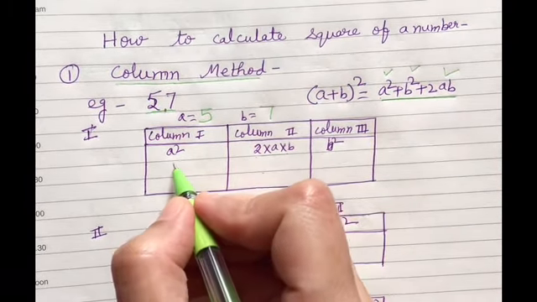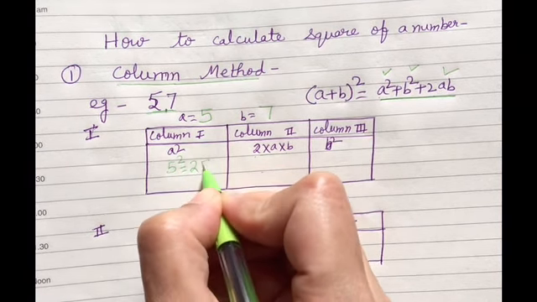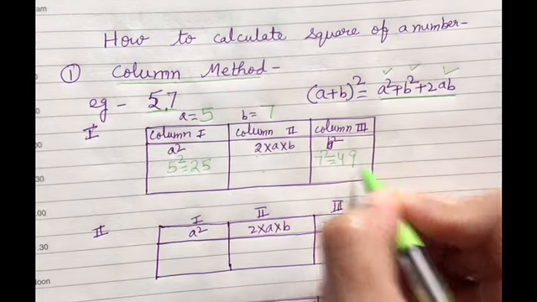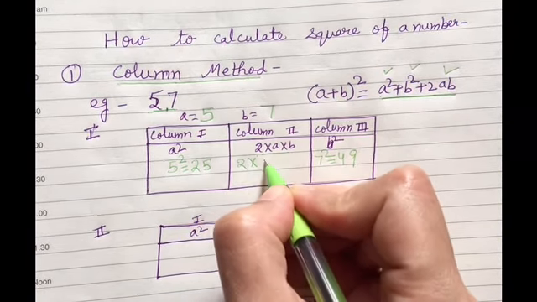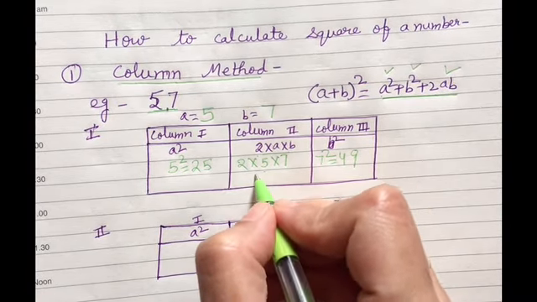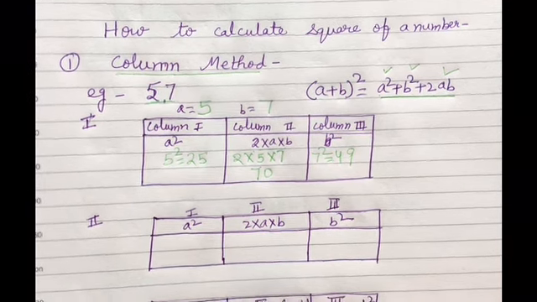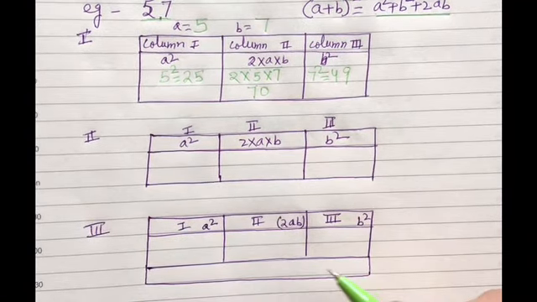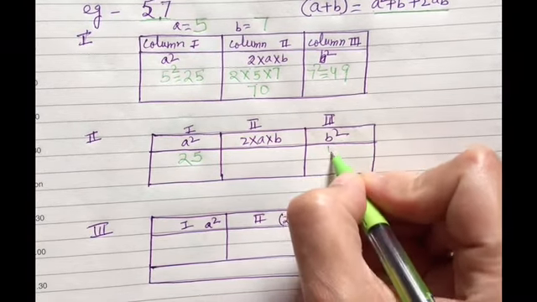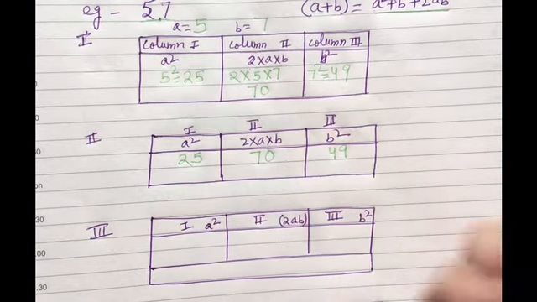So, a square will be 5 square, which is 25. b square is 7 square, which is 49, and 2 multiplied by a multiplied by b will be 70. So, we have got these 3 things. Let's now move ahead. So, a square is 25, b square is 49 and 2ab is 70.